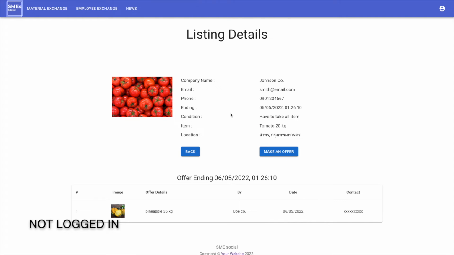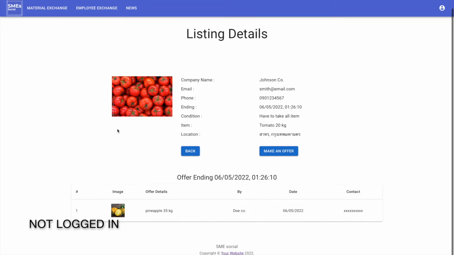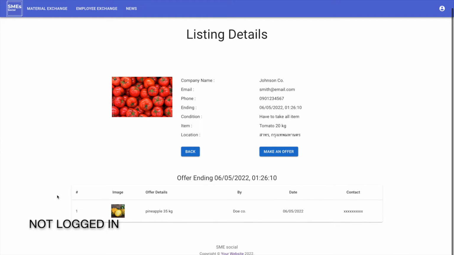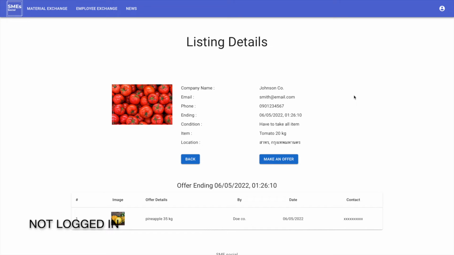As you can see here, the post detail contains the image of the material, the company name, email, phone number, the ending date of the post, the conditions, the locations, and the items. Down here are the offers that someone has already made in reply. For the contacts, if you are not the post owner, you will be unable to see the contacts of the persons who replied to you.